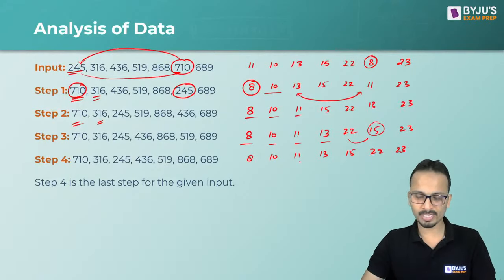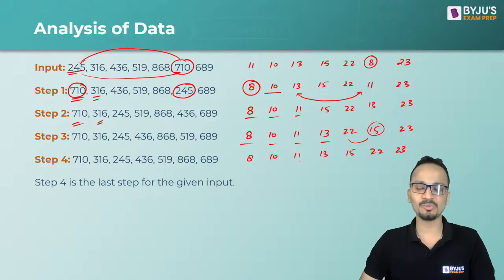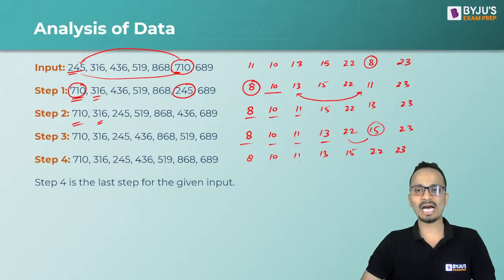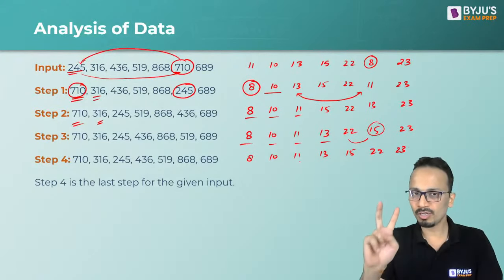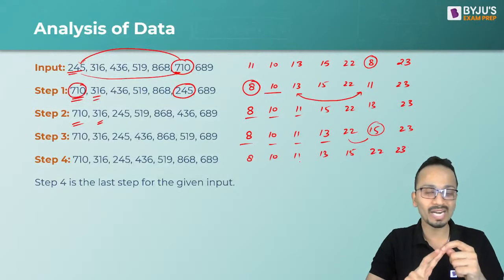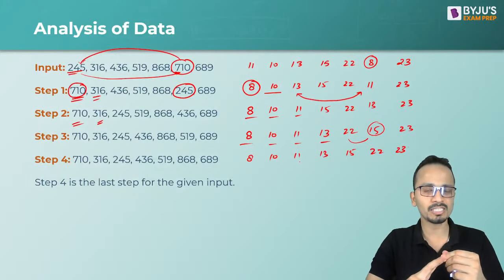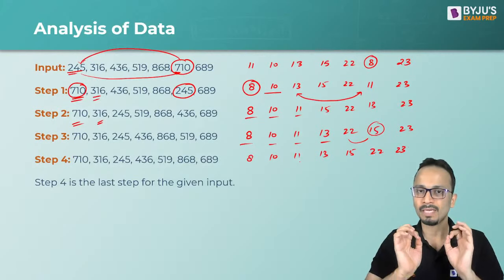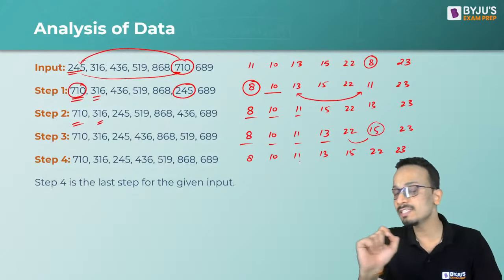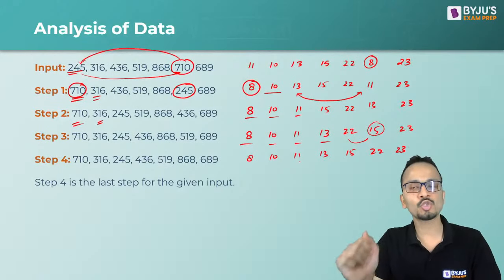Okay, all right. So yes, Ritika, don't worry, you have understood what has happened, but I was explaining it to other students as well. All right, so I hope all of you have understood what we have to do. So first of all, two things need to be answered: what this machine has done and how this machine has done. Now, what this machine has done, this machine has arranged the input in the ascending order of the sum of the digits. How this machine has done that? By the method of swapping.